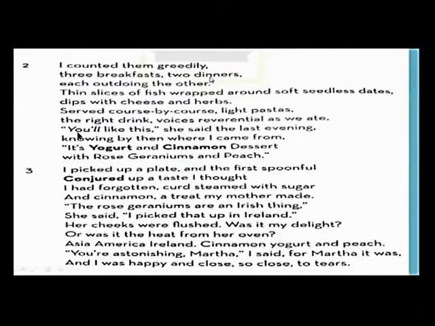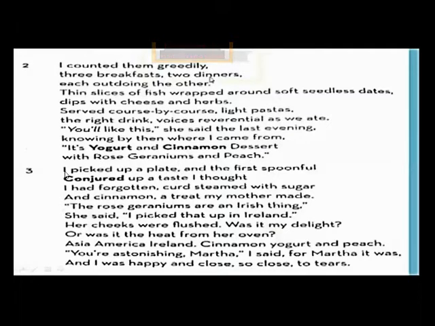So the cook prepared a dish according to their interest, according to their region. What dish was famous in their region? According to their likes, she made that dish. What was that dish? It's yogurt and cinnamon dessert with rose geraniums and peach.